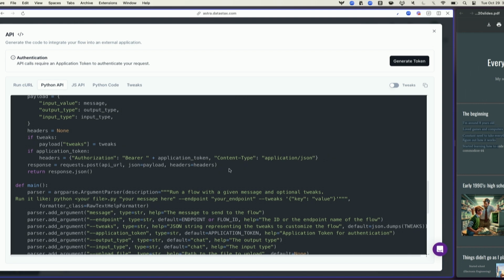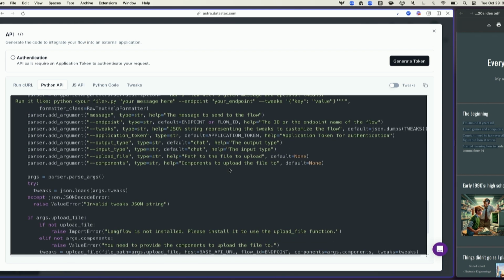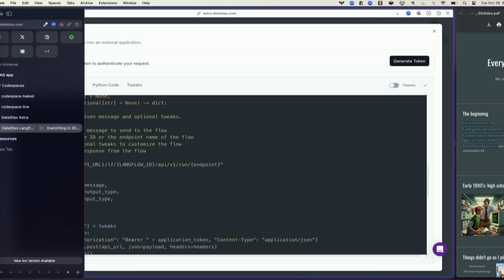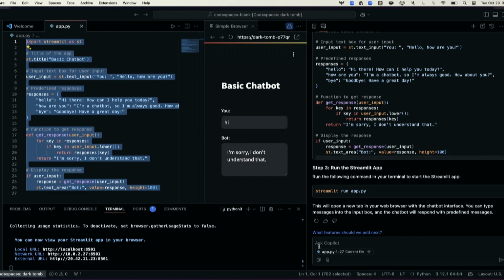So, okay, what I'm going to do, oh yeah, let's see. There's this main in here. You can actually just take this code. It generates it for you for your flow, and you can just put it in your code. I don't want all of it, but that's okay. I'm just going to grab the whole thing. I'm going to come over here, and let's say, using the highlighted code, I like to be explicit with Copilot. I'm going to say, using the provided SDK below, modify the highlighted code to implement the SDK.